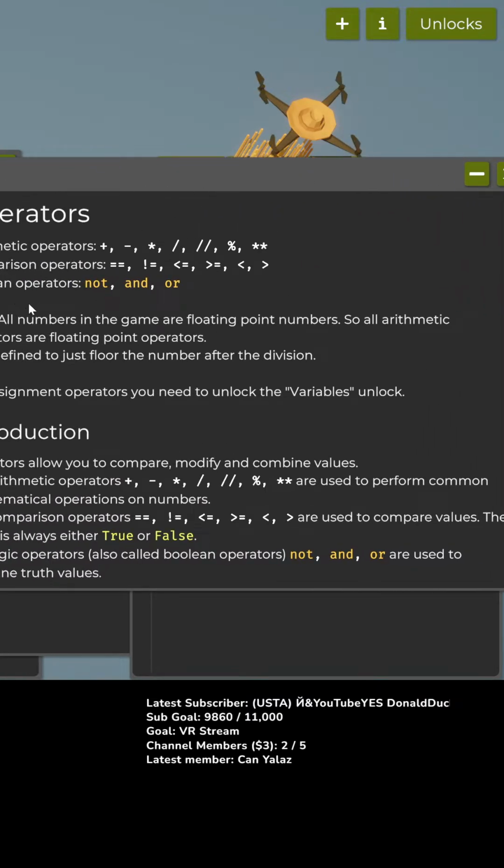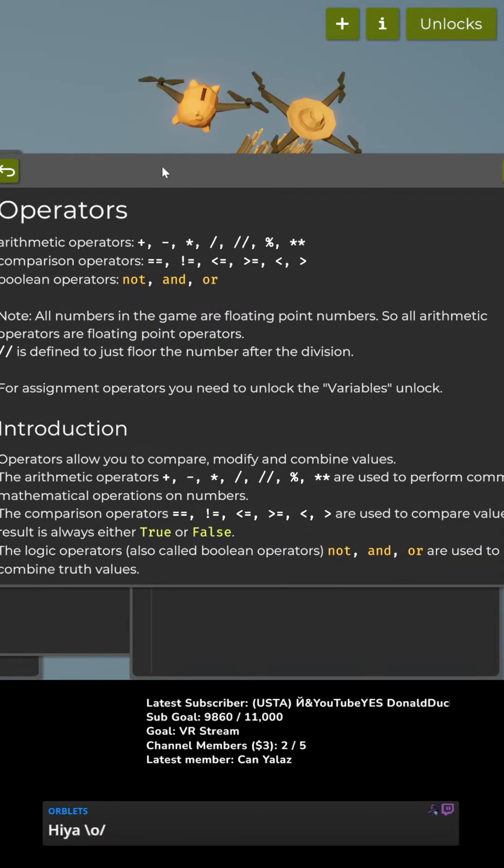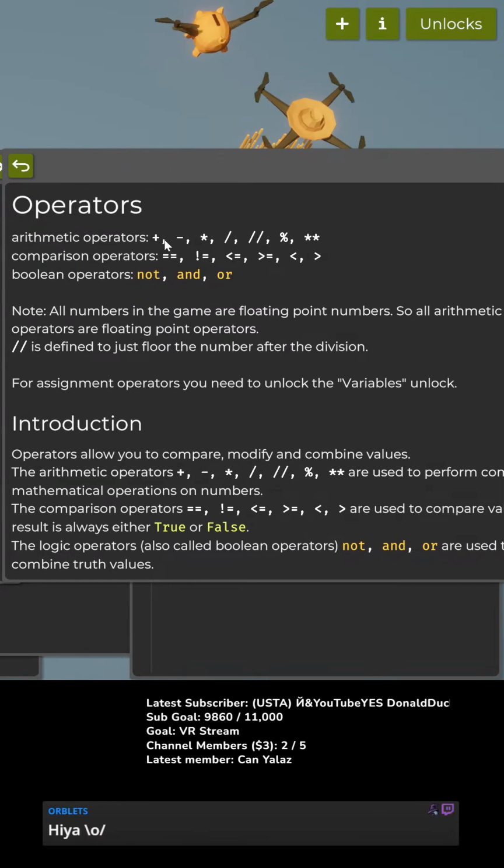Operators. Ooh, we have not and or. All numbers in the game are floating points, so arithmetic operators are floating point operations. / is just floor the number after the division. Okay. So we can do plus, minus, times, star, whatever. Comparisons. Equals. Are two things equal? Are they not equal? Less than, greater than, less than or equal, greater than or equal. Okay.